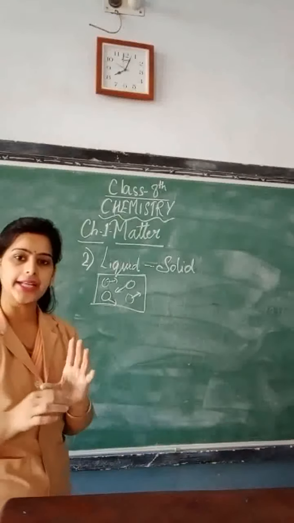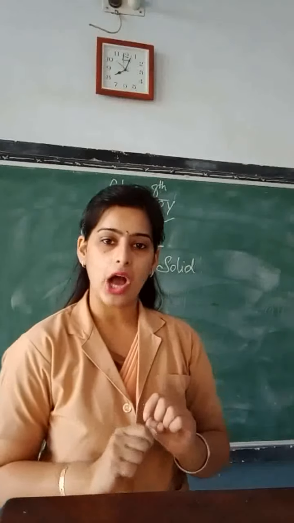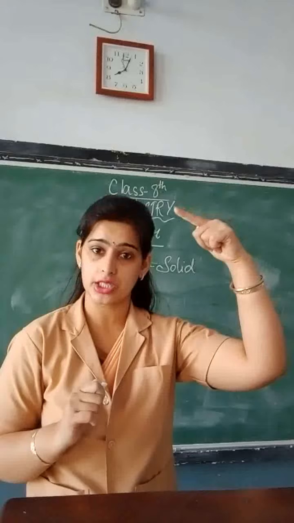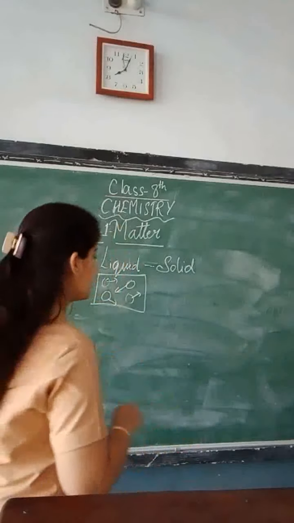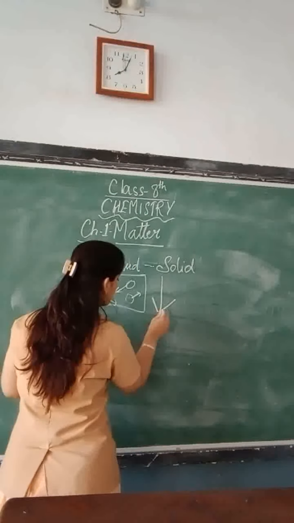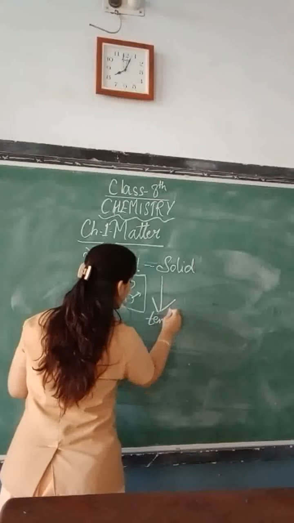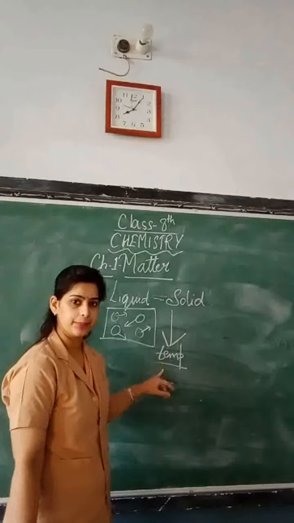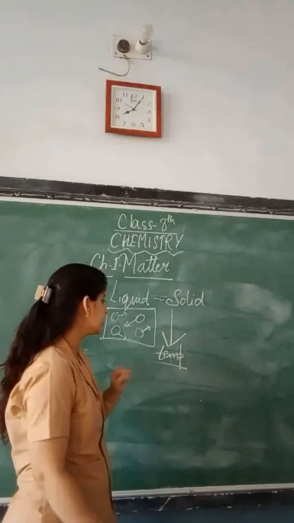They are in continuous motion. Okay, now what you will do, you will decrease the temperature. Earlier you had increased the temperature. Now you will decrease it. So we have decreased the temperature. This down arrow is for decreasing the temperature. Now what will happen when you decrease the temperature?